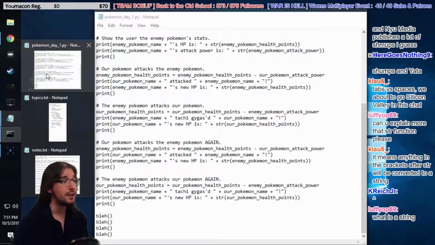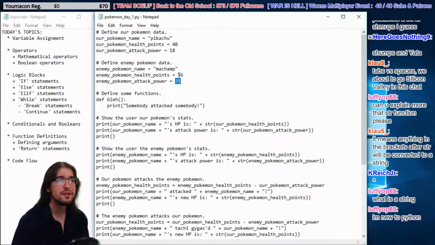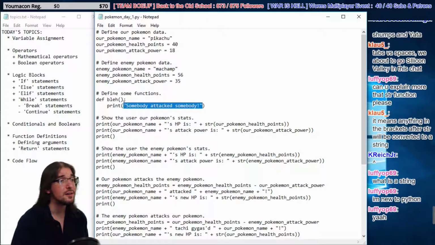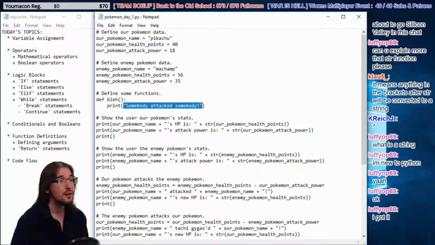So let me go back here. So here we have, you know, like an integer. It's like a number, right? These are integers. Here you have a string. So to have a string, you put quotation marks around it. That means it's textual. So here we printed off somebody attacked somebody. See these quotation marks here and here? Got the quotation marks on each side. That means it's textual data. That means it's a string. So we're printing off a string here, and here we are assigning a string, and we're making our Pokemon's name a string, Pikachu.